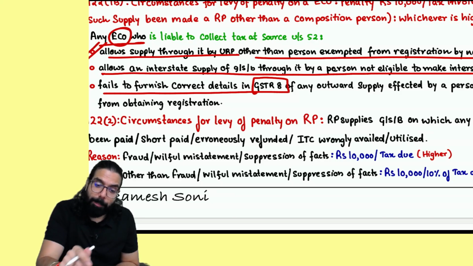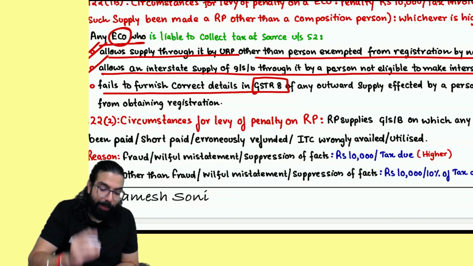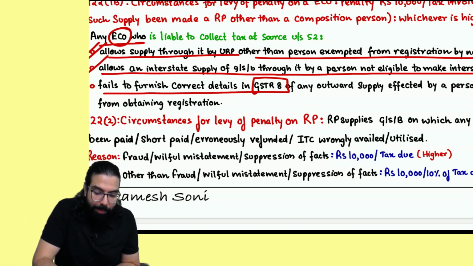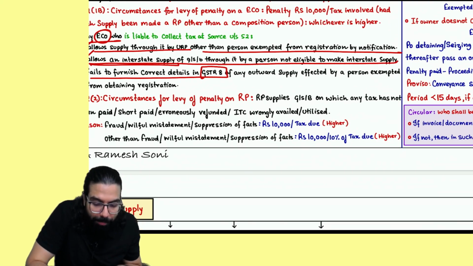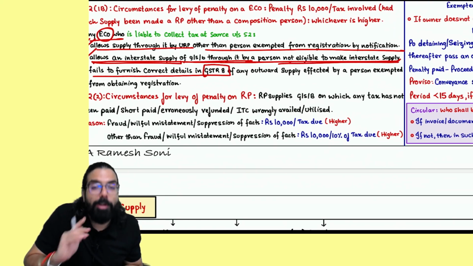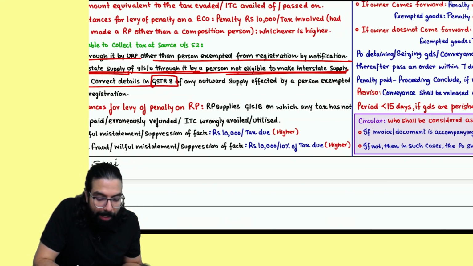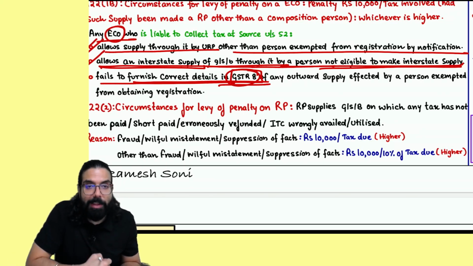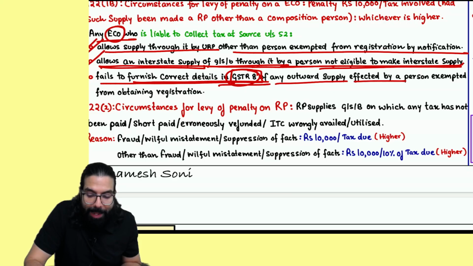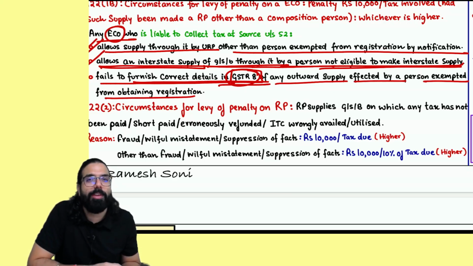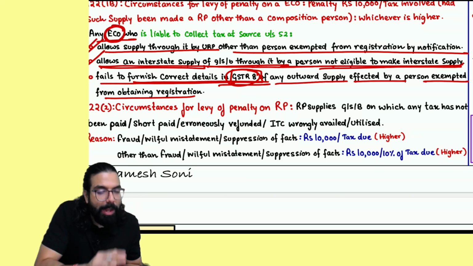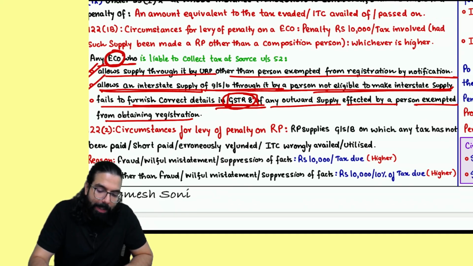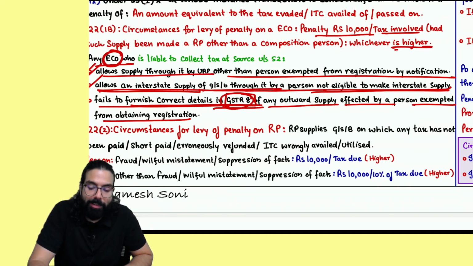Sir, if you allow any unregistered person to supply who is not eligible, secondly, if you allow any interstate supply by a person not eligible to do interstate supply, or if you fail to furnish any details in GSTR 8 of outward supply effected by a person who is exempted from registration, for all this the e-commerce operator was liable for a penalty. And what was the penalty, everyone? 10,000 or the tax amount, whichever was higher.